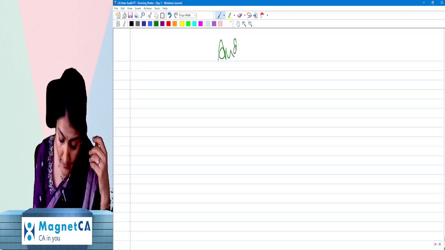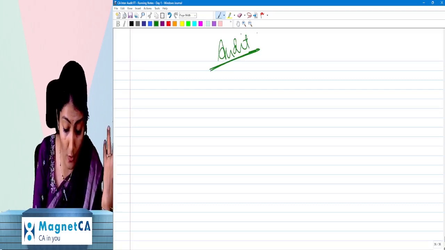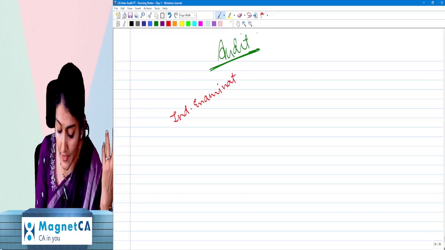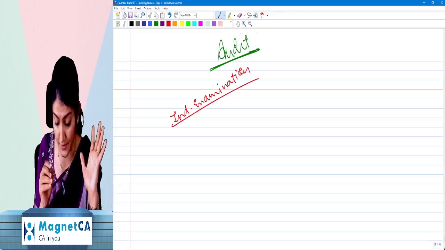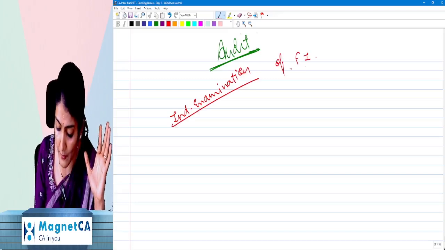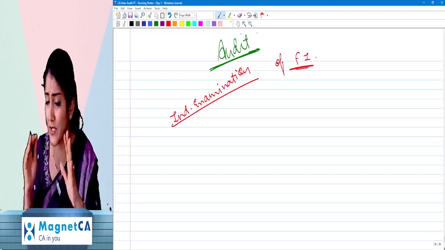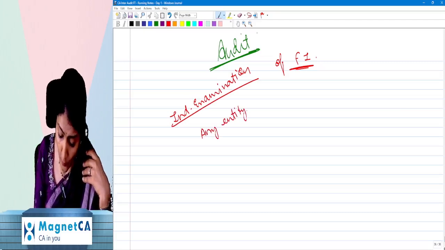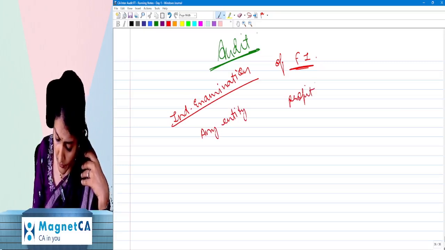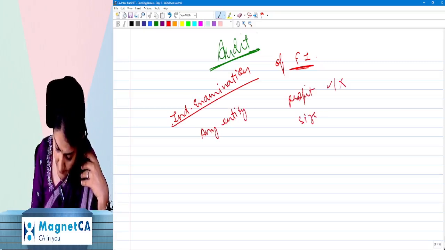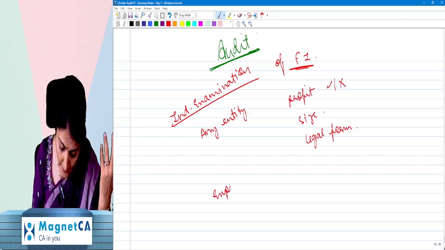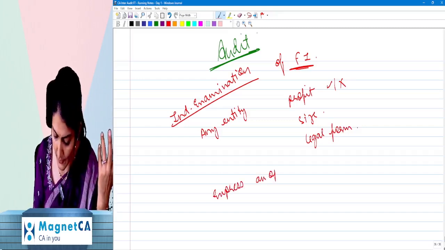What does it say? Audit is an, what is audit? It says audit is an independent examination. So it has to be independent. Maker checker has to be different. Of financial information, financial statements of any entity. So any entity, whether profit oriented or not, irrespective of its size or legal form. Right? When such an examination is being conducted with a view to expressing an opinion thereon.